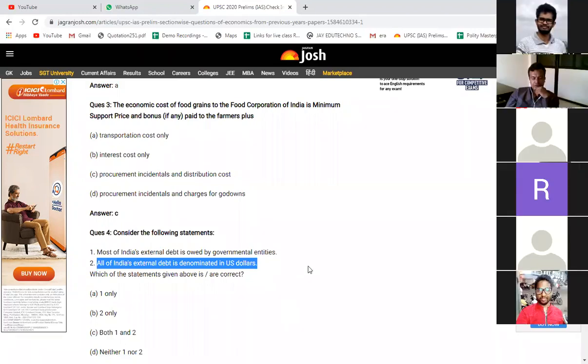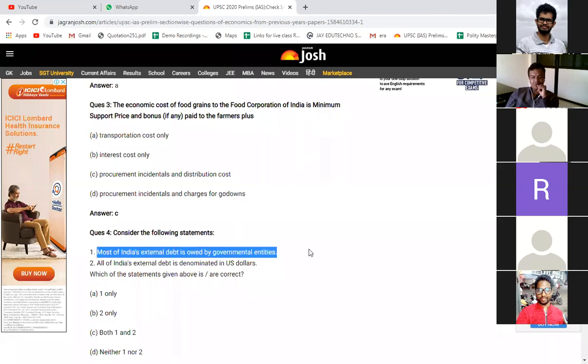Yes, Bhagishya. It is also not correct. Why? Sir, because most of the debt is owned by private entities, not government entities. So from where will you come to know about this? What is the source? Sir, yesterday you told us, it was also written. Yeah, the economic survey.